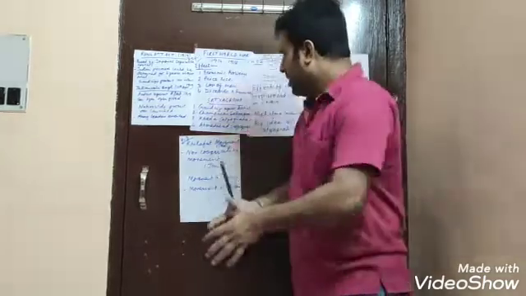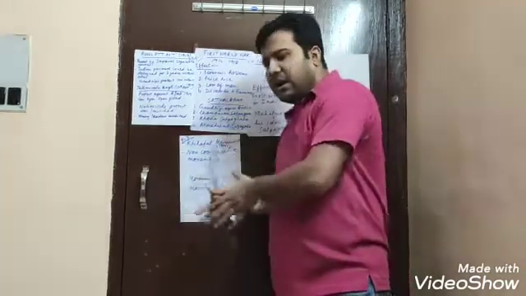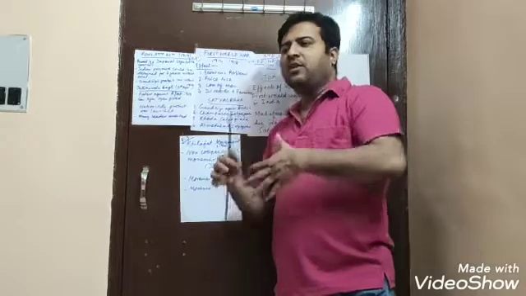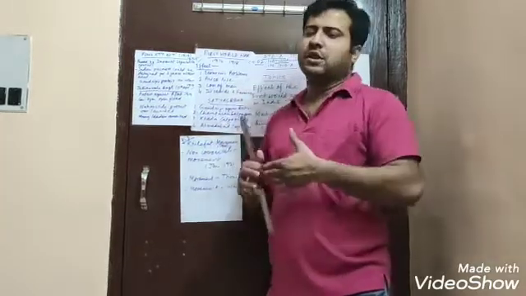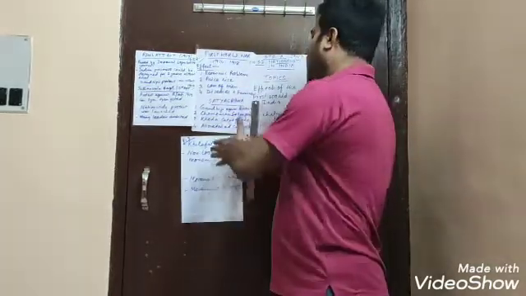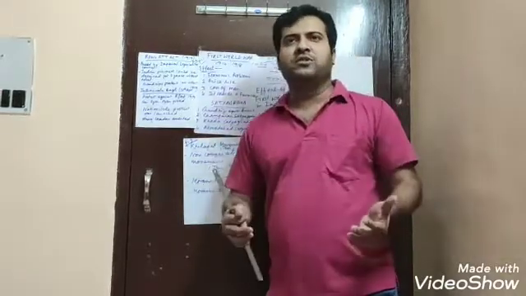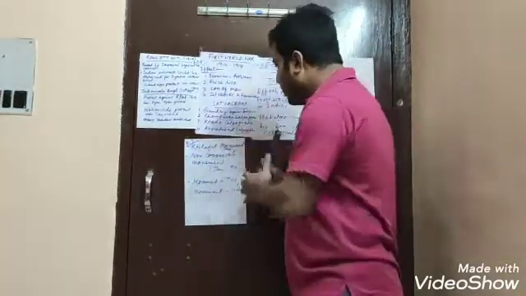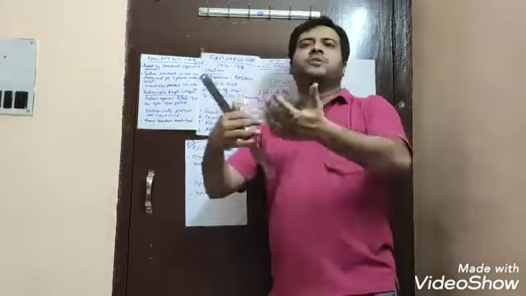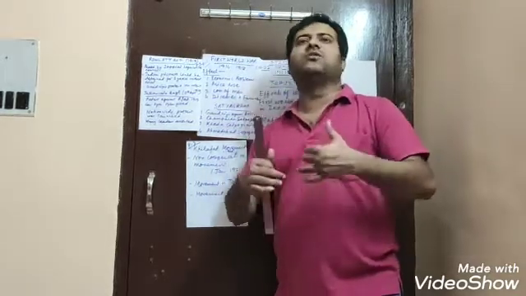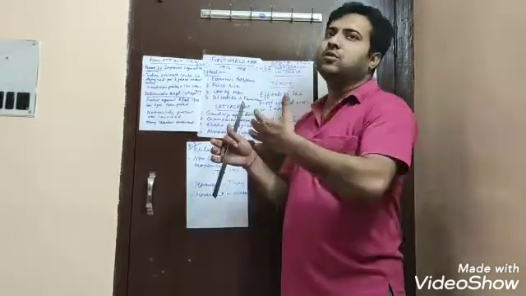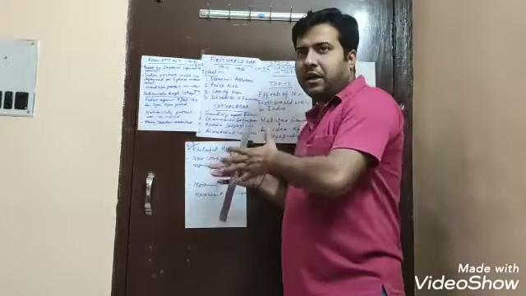And even these Ali brothers, Muhammad Ali and Shaukat Ali, were ready to support Mahatma Gandhi for the non-cooperation movement in India. As Gandhiji promised to support them for the Khilafat movement, they promised in return that they will also support the non-cooperation movement in India.